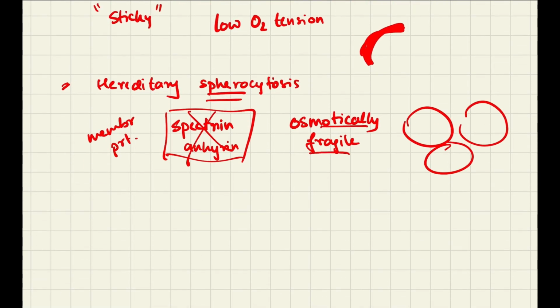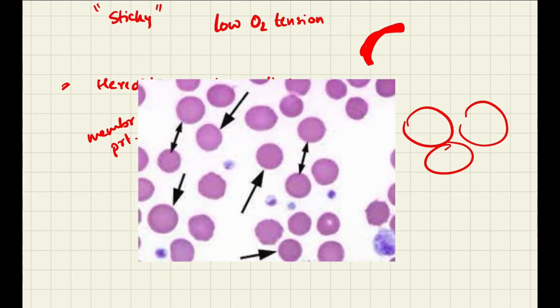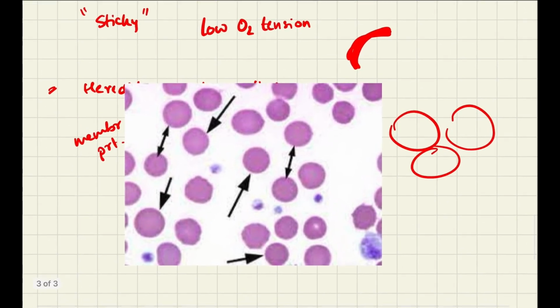That means even if they are in a little bit of hypotonic solution, they will swell up and burst. This is a picture of hereditary spherocytosis. Very spherical cells. These are all very spherical cells. Normal RBCs are biconcave.